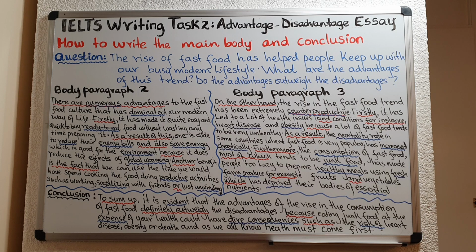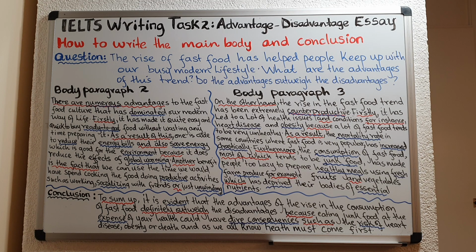the topic sentence. Remember, in the topic sentence, I signaled to the examiner that I'm going to talk about the advantages of fast food. Now, I'm going to introduce my second point to support that paragraph, using a linking word, and that is as a result of.